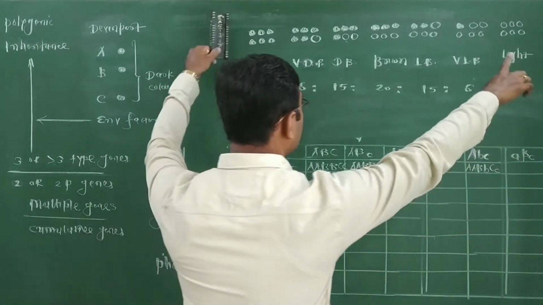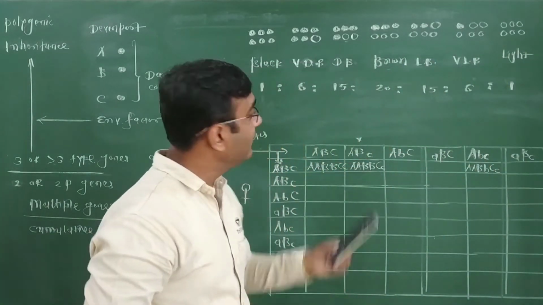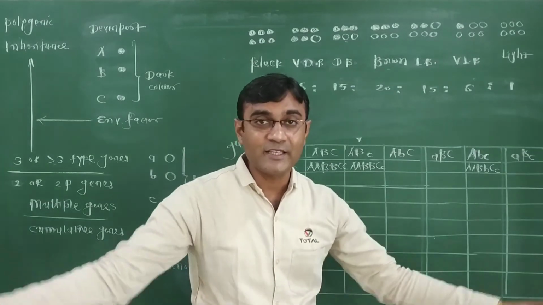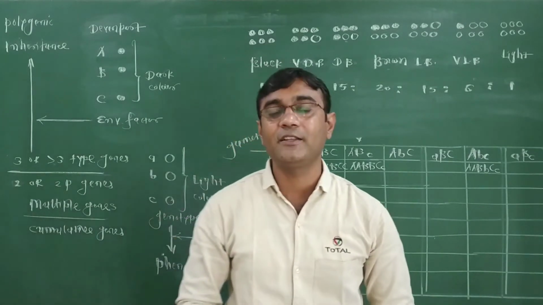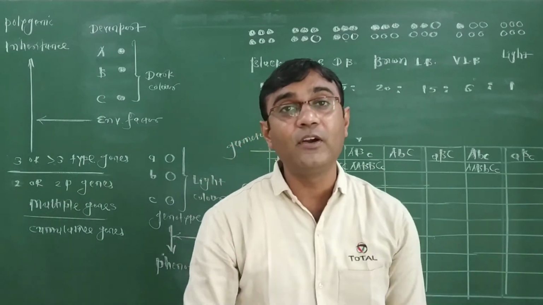So not only two extremes, black as well as light. In between there is the entire range in the expression of the trait, and that is explained with the help of polygenetic inheritance. Now we are going to discuss the concept of dominance.